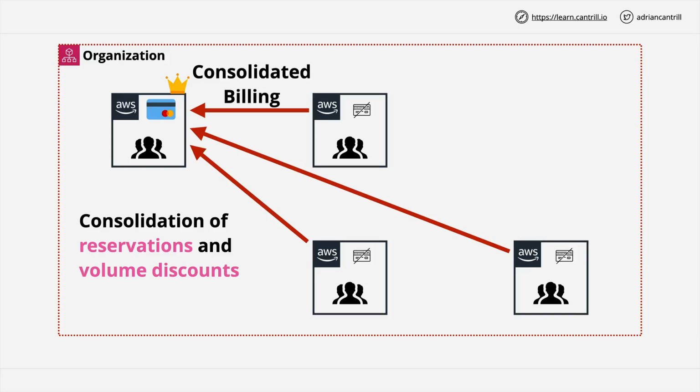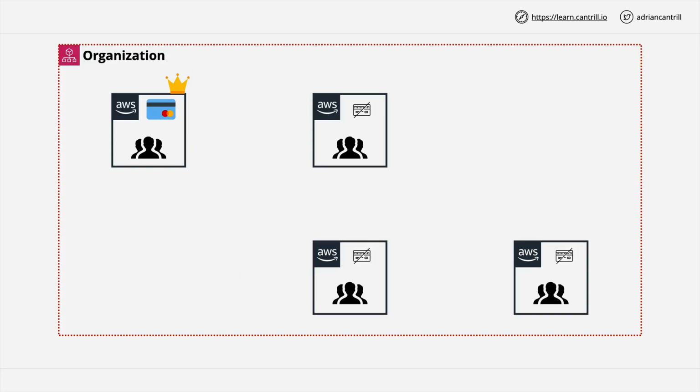Now, before we go through a demo where we're going to be creating an AWS organization and creating the final account structure which we'll be using throughout this course, I wanted to cover 2 other concepts of organizations. As well as being able to invite existing accounts into an organization, you can also create new accounts directly within it. All you need is a valid, unique email address for this new account which you want to create within the organization, and AWS will handle the rest.